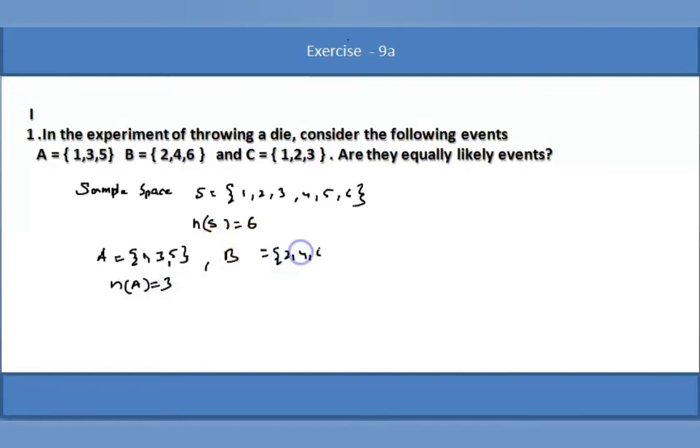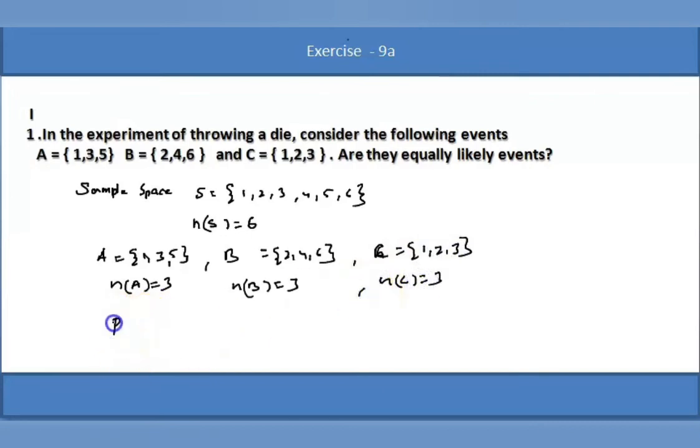Number of elements present in B is 3. What is the number of elements present in C? C, given, is 1 2 3 itself. 1 2 3. Therefore, the number of elements present in C is 3.